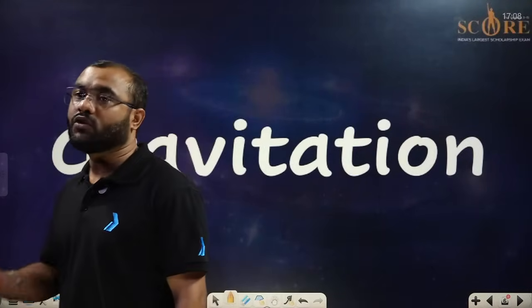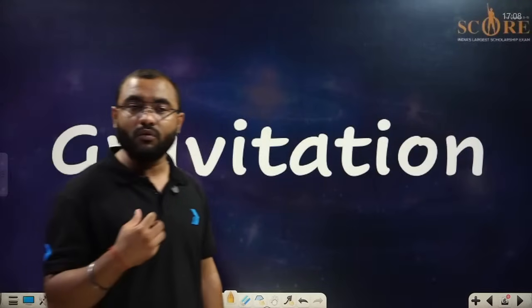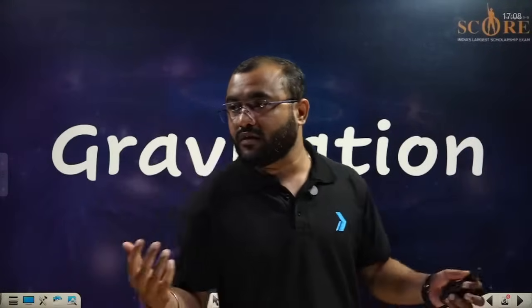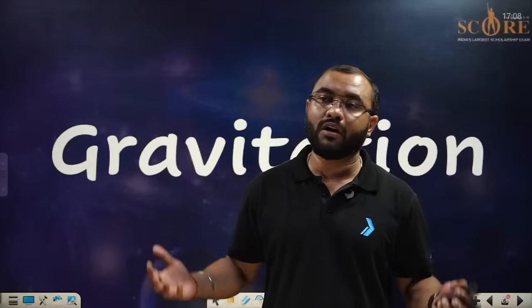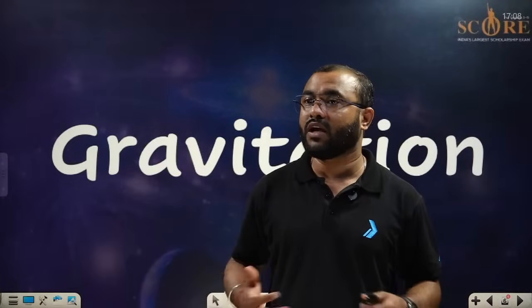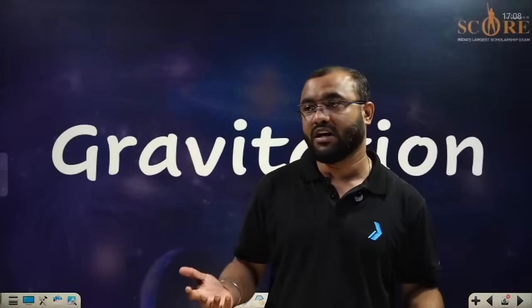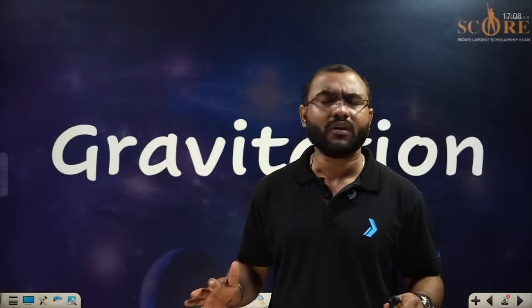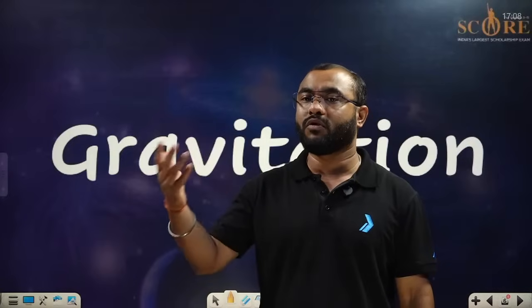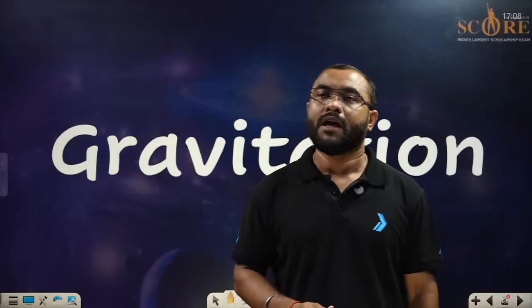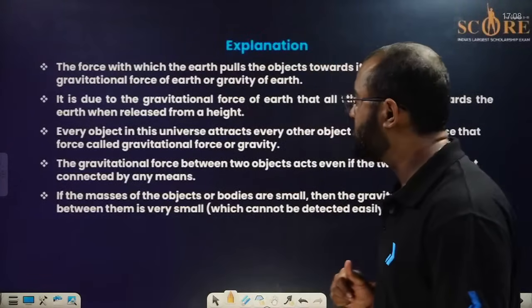So we have considered two bodies. What are those two bodies? We have considered one body as us, and the other body is the Earth. Getting my point? So we are talking about the Earth. Whatever we are going to talk about in this particular chapter, we are going to take a reference of Earth only. Okay. After taking the reference of Earth, we will be moving forward with the different things. Fine.